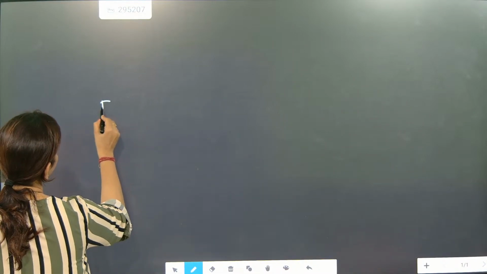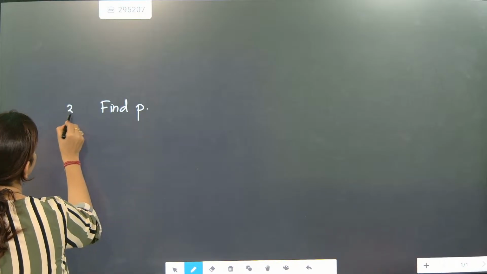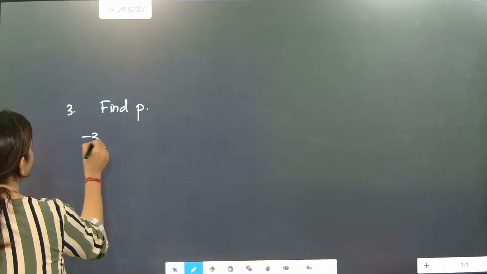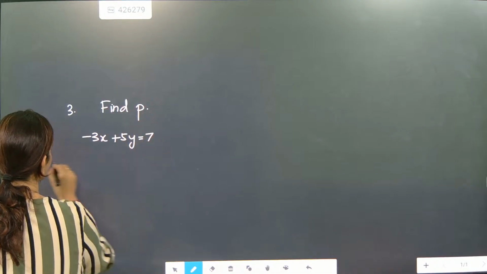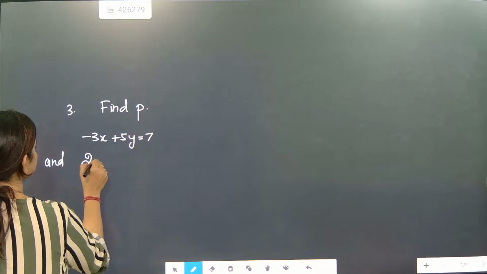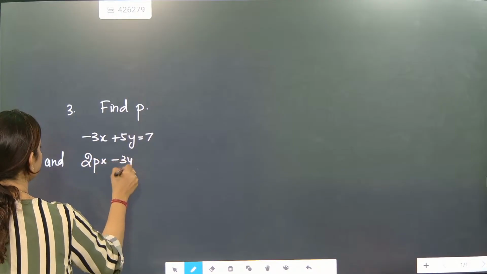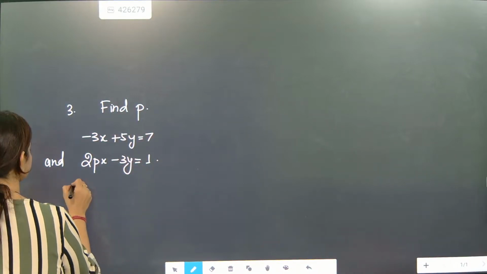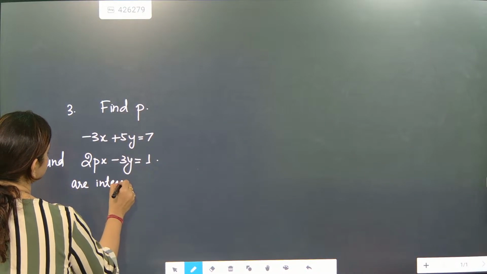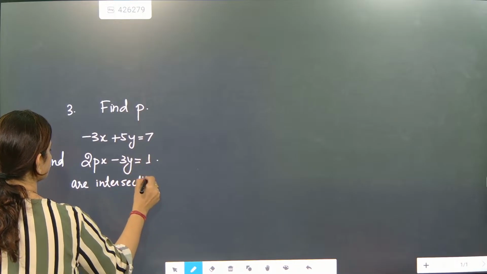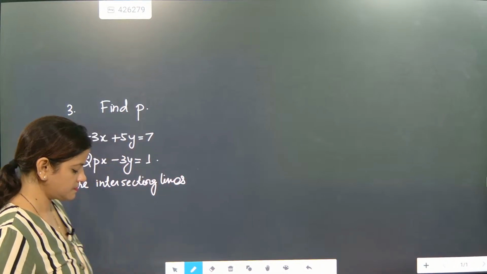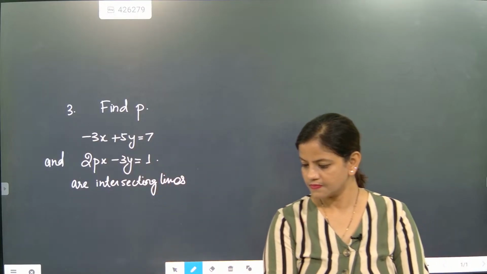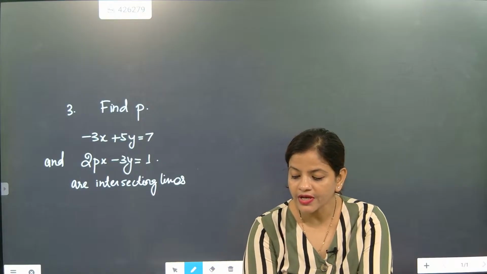Understood. Now, please kindly see this one. Find the value of P, so that the equations minus 3x plus 5y equal to 7 and 2px minus 3y equal to 1 are intersecting lines. Start solving. They are showing intersecting lines.